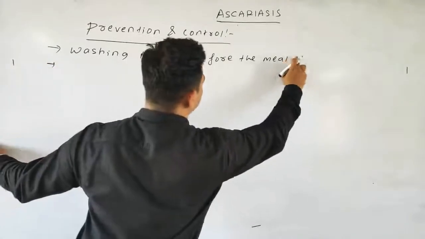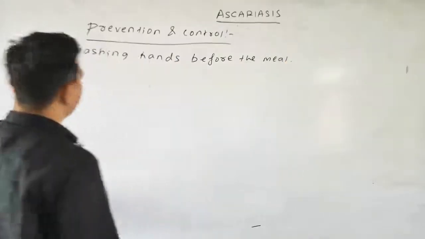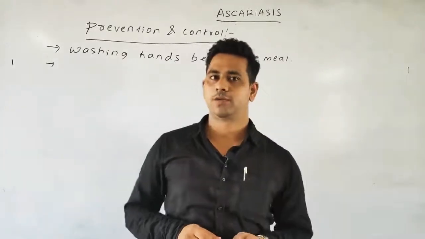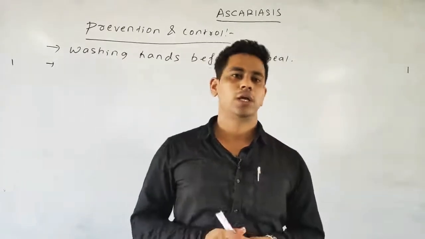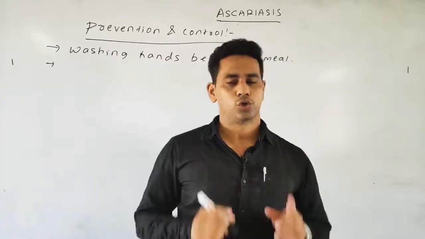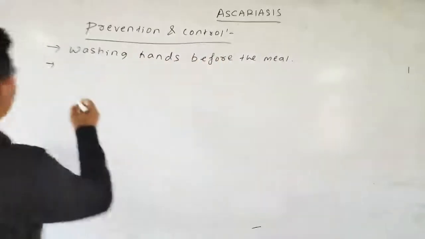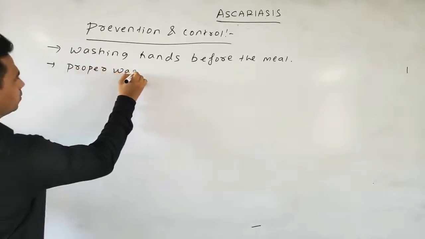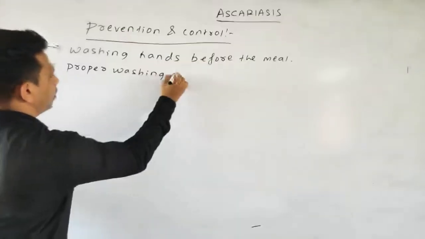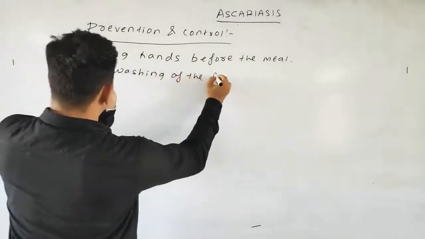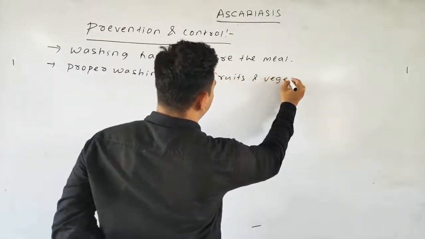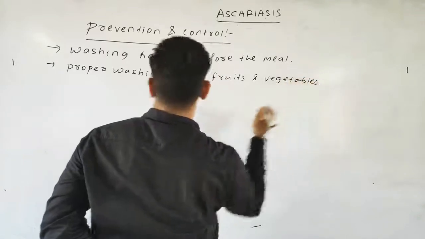Okay, next. Obviously, as we know, it can spread due to the contamination of the food and water. Then obviously the food that we will cook should be washed properly. So proper washing of the fruits and vegetables. Okay.